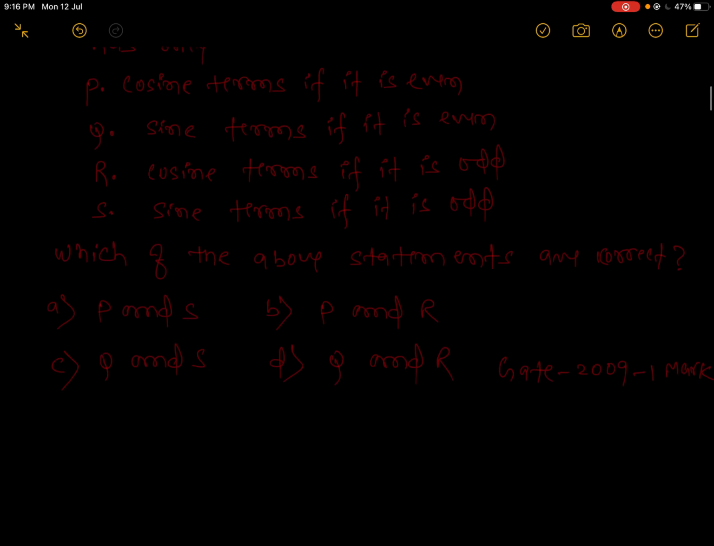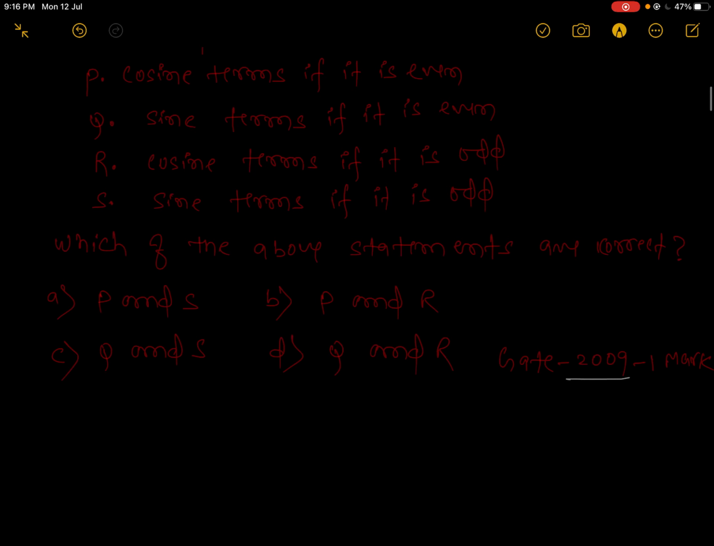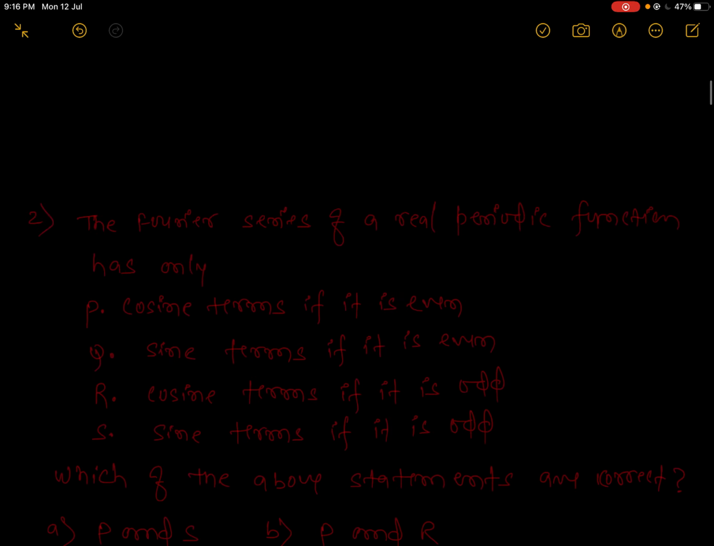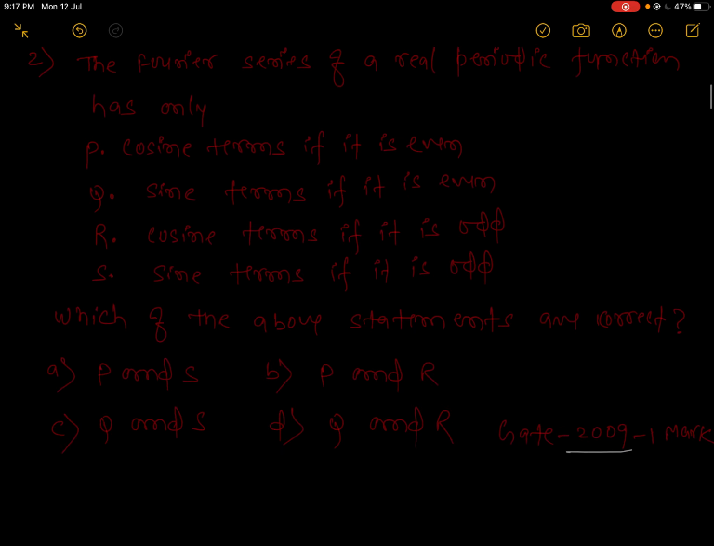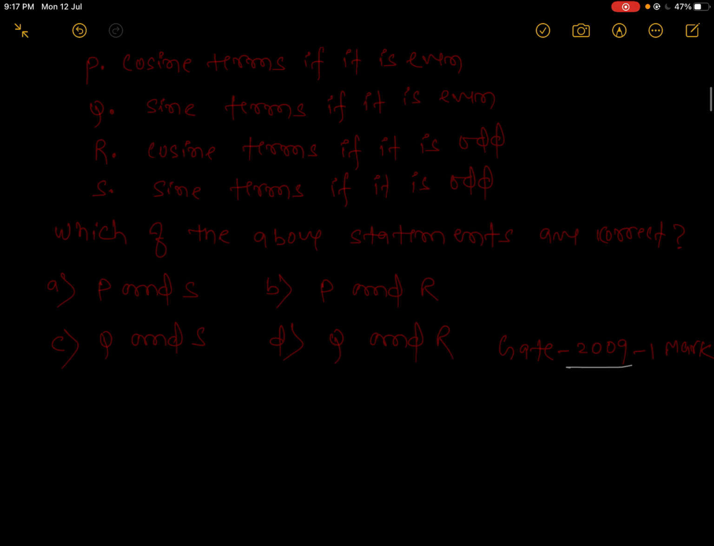Now come to the next question, which was asked in 2009 for 1 mark. The Fourier series of a real periodic function has only cosine terms if it is even. Check it. In the last class, I discussed this one.